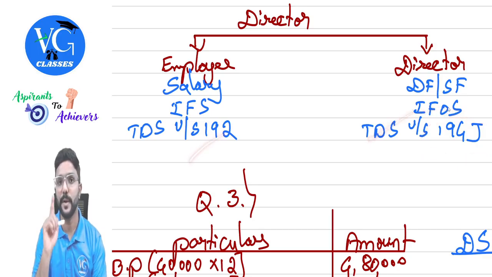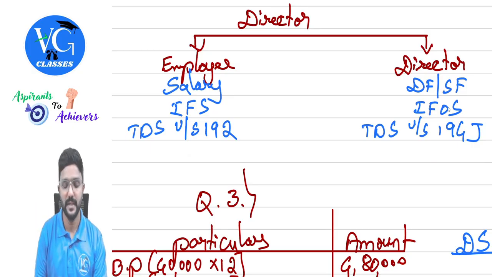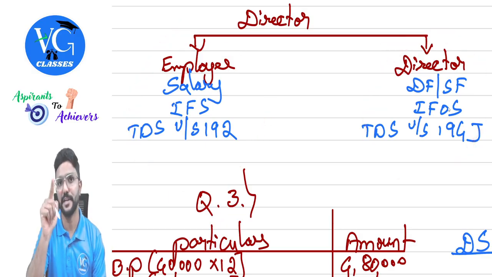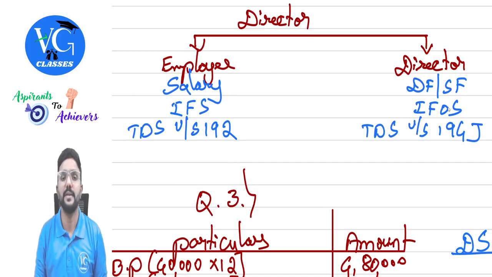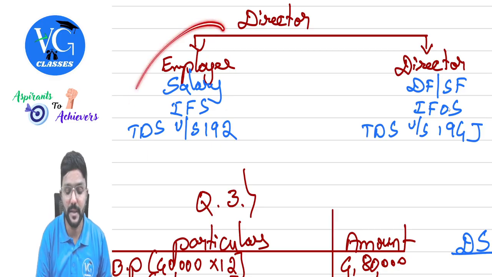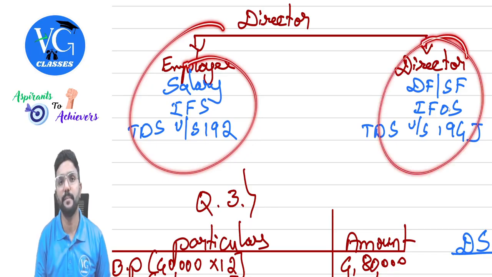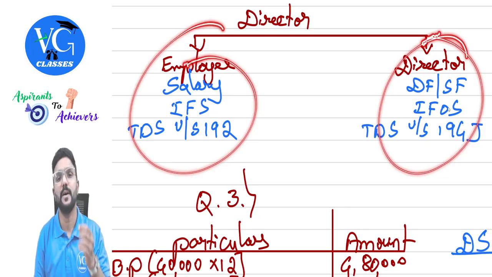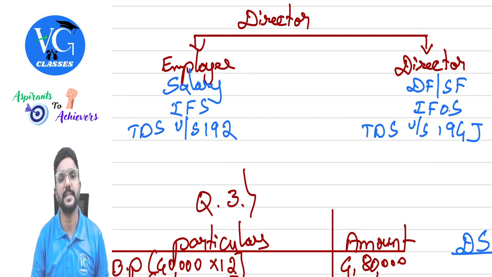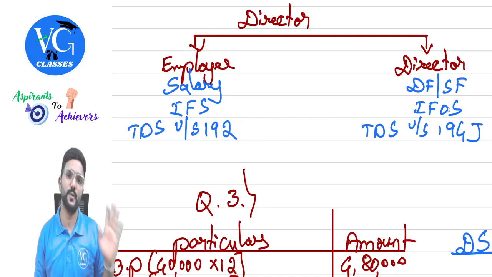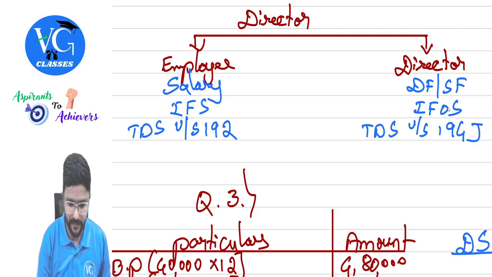And this provision is also important for GST purposes, guys. This is a part of Schedule 3. No GST is applicable on that, whereas this is taxable under the reverse charge mechanism. I will explain this when I'm covering GST, guys. I repeat, salary is a part of Schedule 3 in GST, not taxable, whereas director fee is taxable but under RCM. The company needs to pay GST on whatever director fee or sitting fee it is paying to the director, guys. Clear? Whereas under income tax, it is taxable in the hands of the director under the head other sources. Got it? Yes, sir.